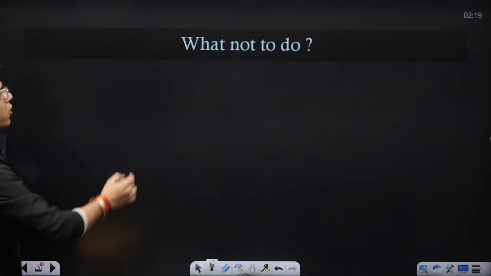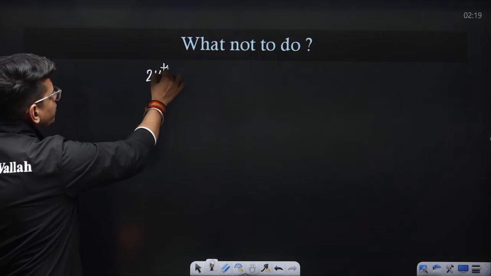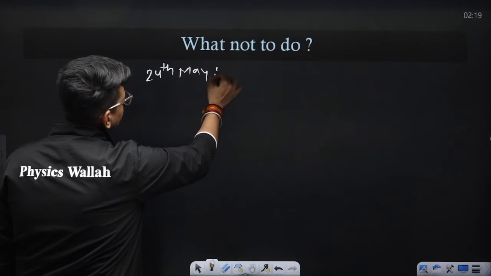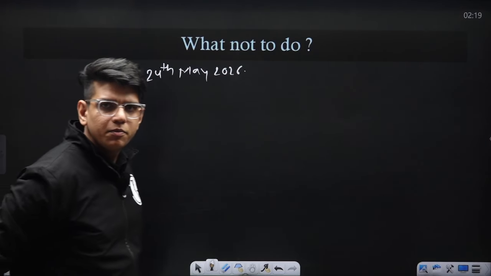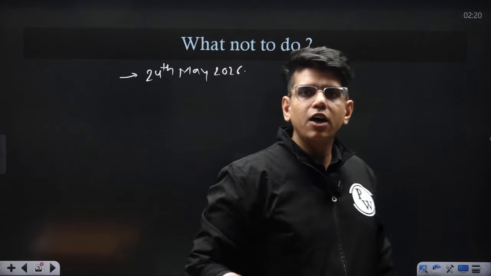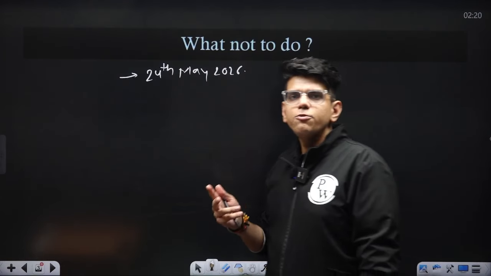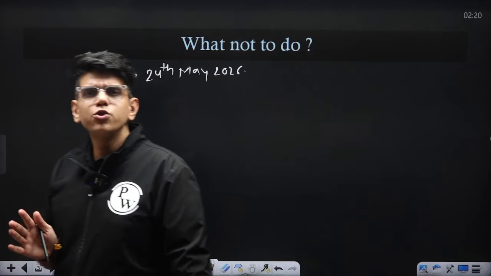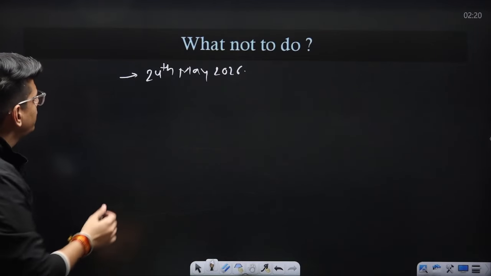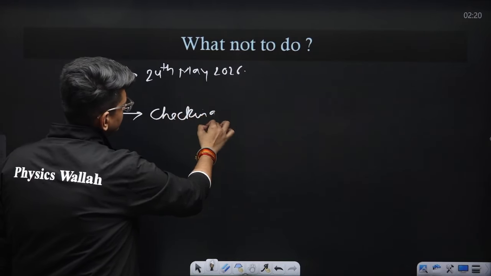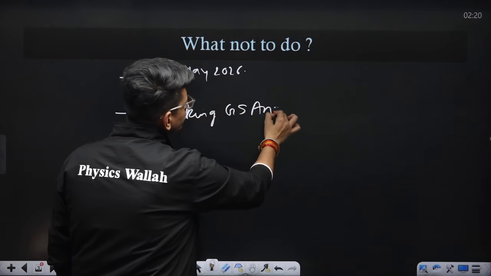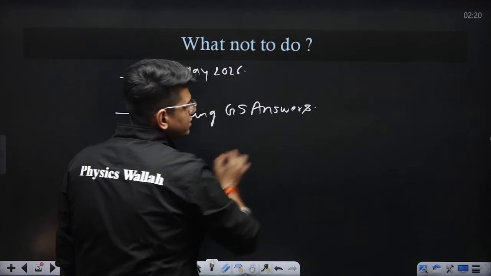Suppose it is 24th of May 2026 and you have already given your GS paper from 9:30 to 11:30. Now you have 3 hours and you are waiting for your CSAT paper. What are the things you should avoid? On that day, you should avoid checking GS answers, or discussing GS answers with your friends.